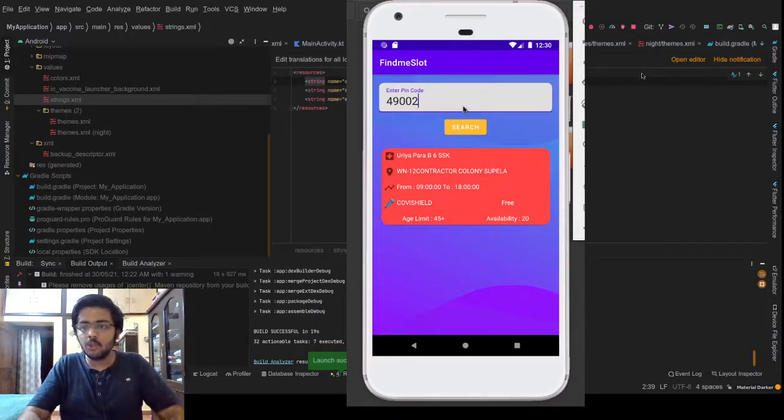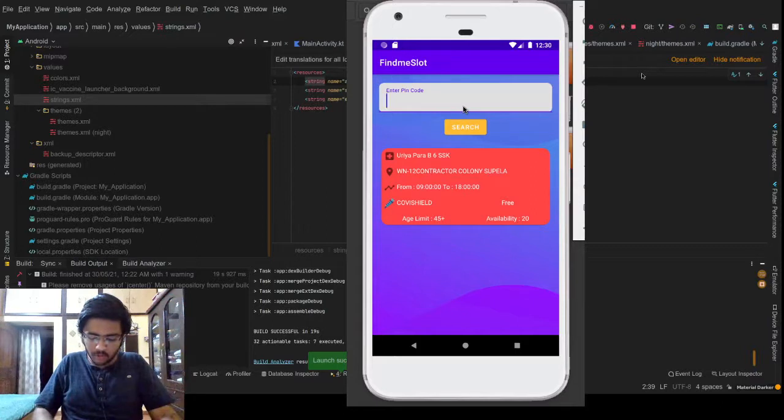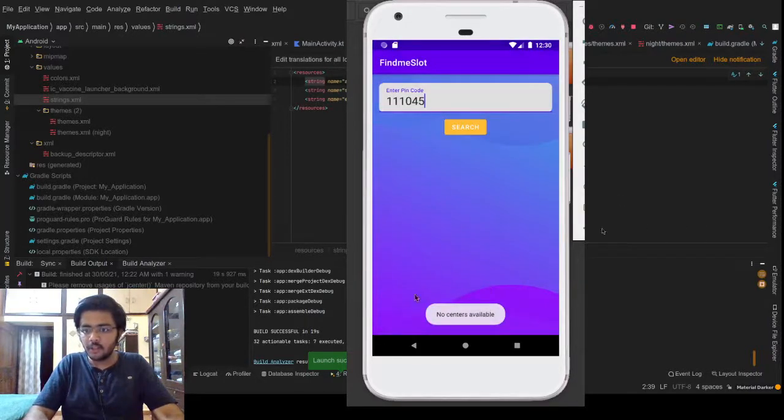So pretty much you can use it. Now let's say I would like to search for a place where the vaccination drive is not happening. I would simply enter the pin 111045 and search, let's say 31st of May. You can see there's a toaster which says that no centers are available at that particular place. So this is pretty much how the application works.